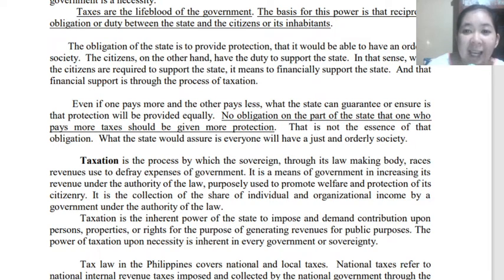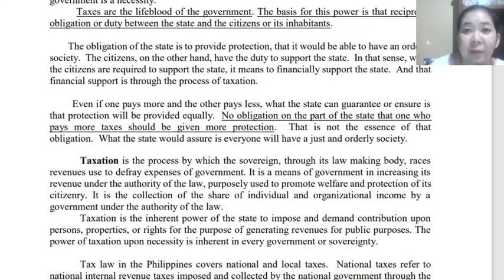Although this is the case in which others pay more, others pay less, and others do not pay taxes at all, of course the government will guarantee that there is equal provision of protection. Meaning the services or the function of the government will not change depending on the taxes that you pay. Okay, we receive the same services.